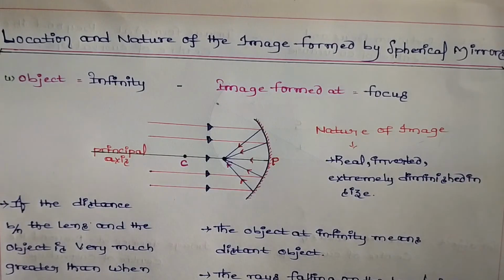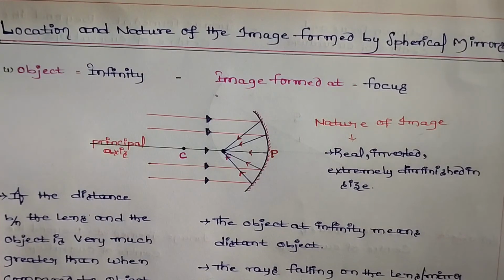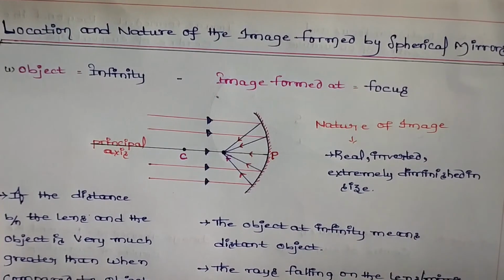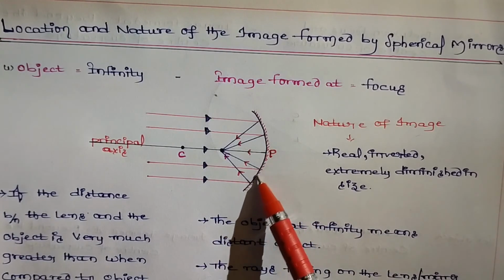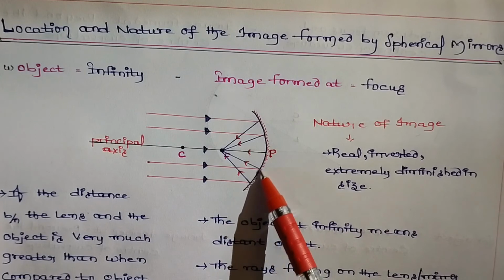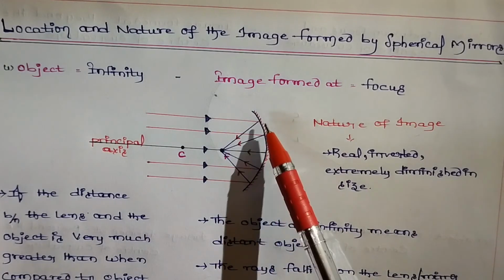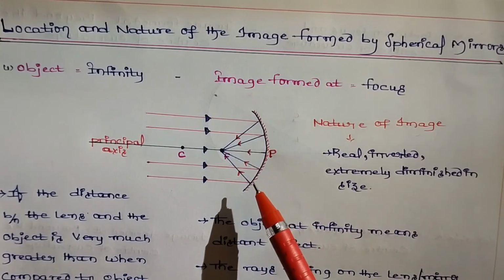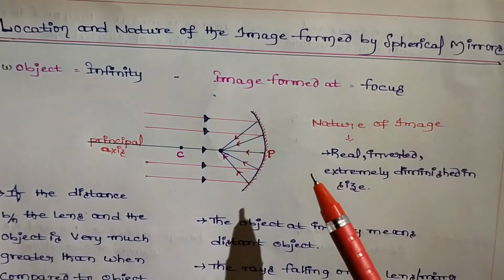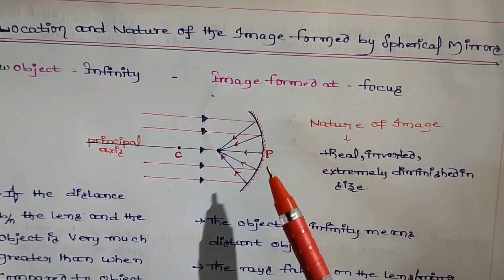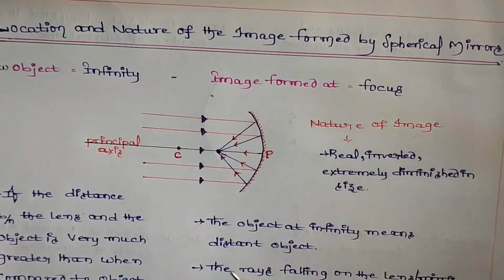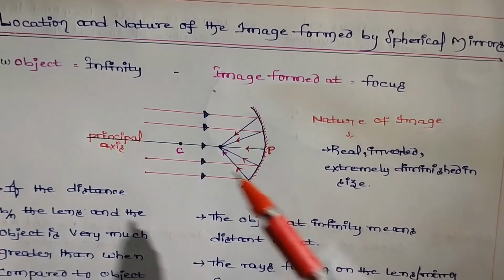In the first case, we have to place the object at infinity. Here we take a concave mirror. Concave mirror means the reflecting part is inward and the outward part is silvered. Object at infinity means the distance between the mirror and object is very much greater when compared to the